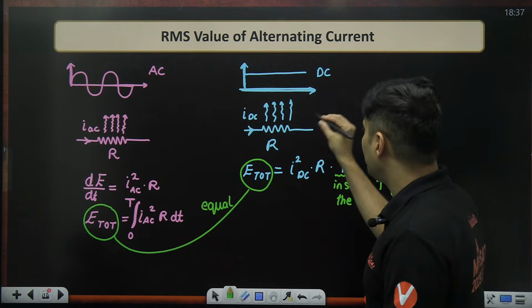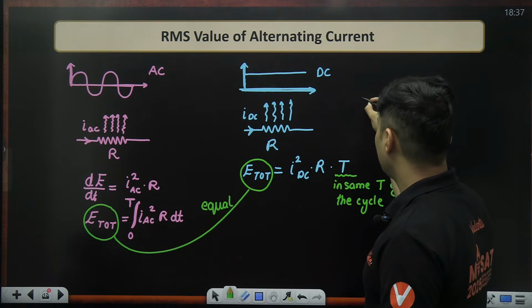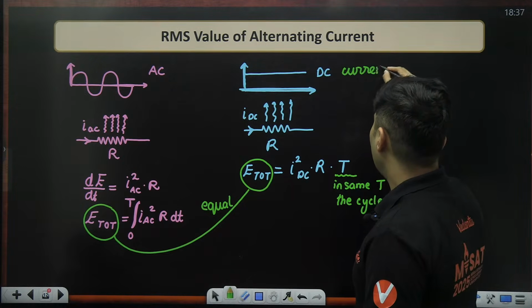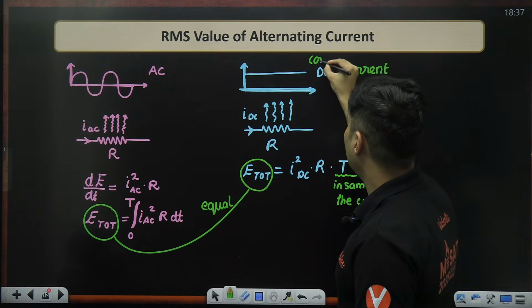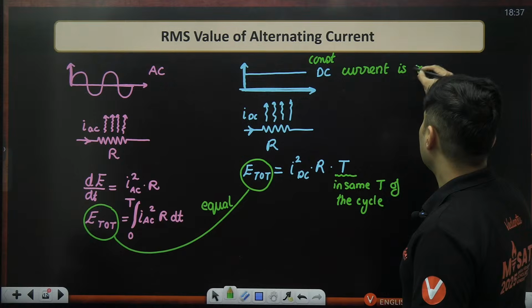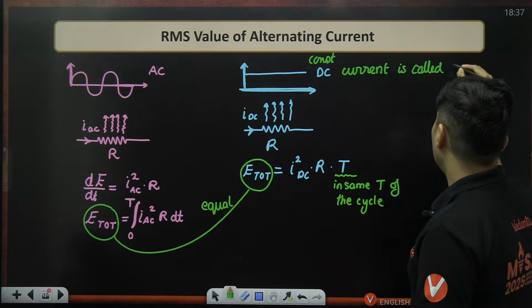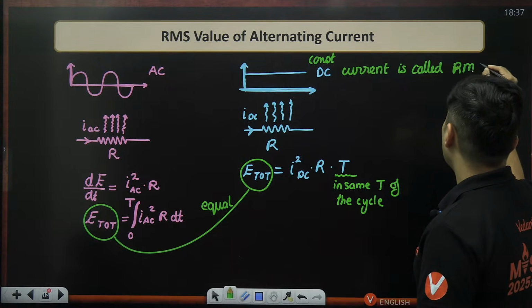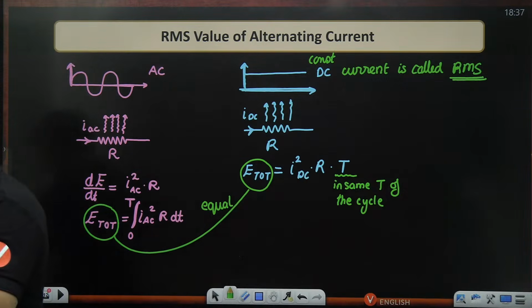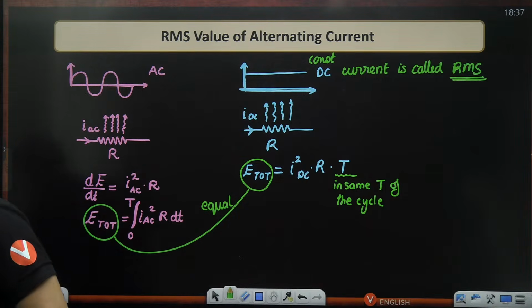So that constant DC current is basically called the RMS. Is that clear, everyone? All right. How many of you got it till now? Let me know quickly in the chat box.